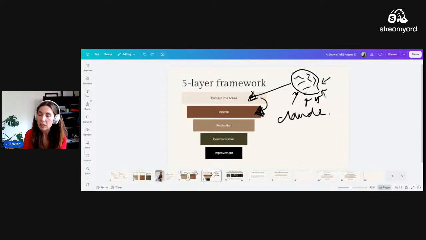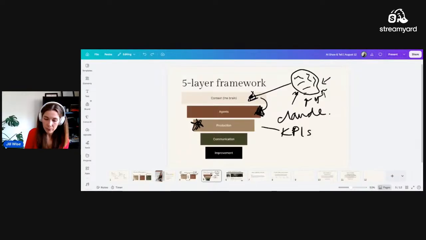So a lot of what I'm teaching is relevant to Claude, but these principles can be applied over and over again across all different platforms. It's really just like, how can we take the same frameworks and apply them in new ways? When you are building your agents, you need to pay attention to what they are producing. What do you actually want them to do? What does that look like? What does success look like? Do you have KPIs for them?